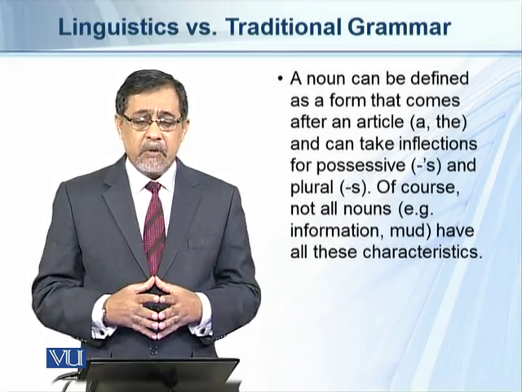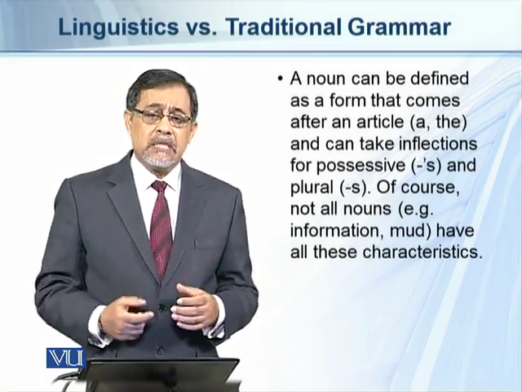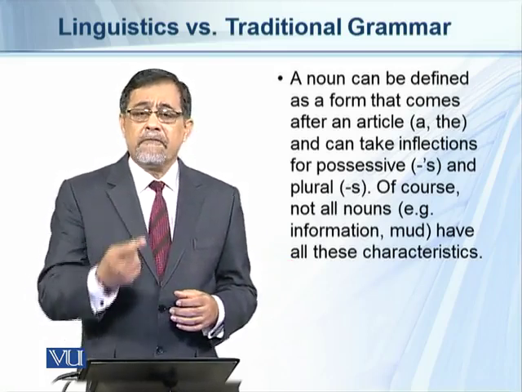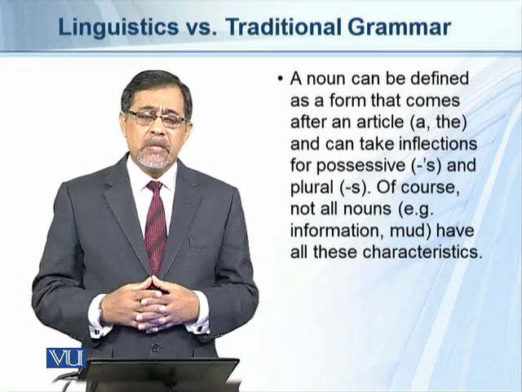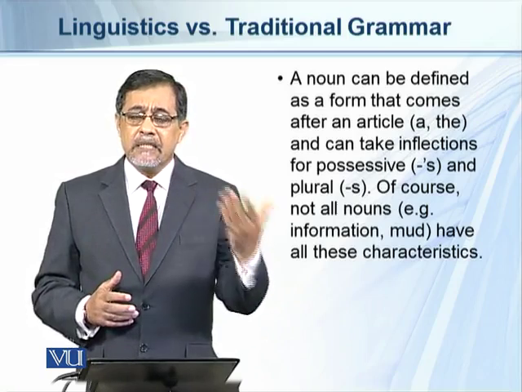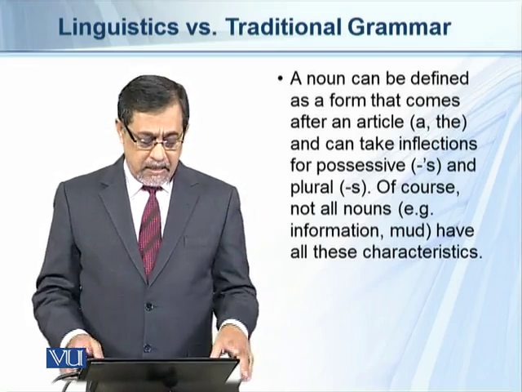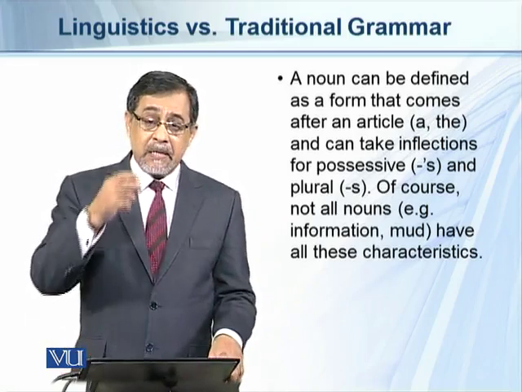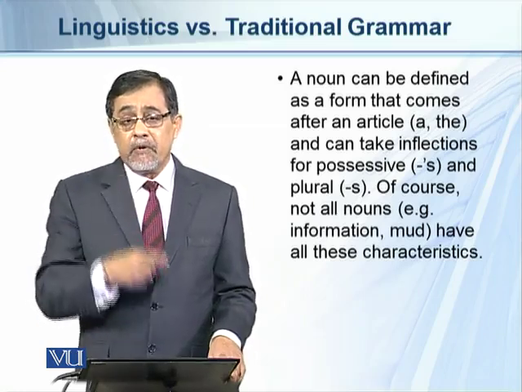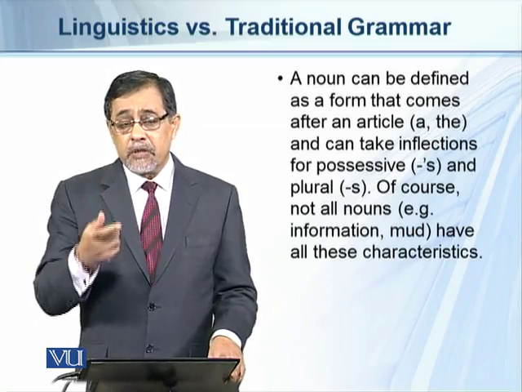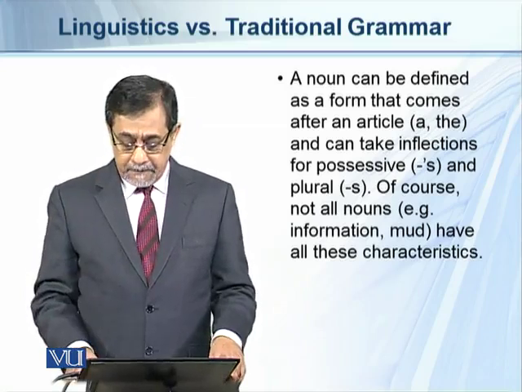For example, we know that nouns such as information cannot have a plural s. Why? Because this is not used as a plural noun, right? Similarly, in some cases we use of for possession instead of an apostrophe.